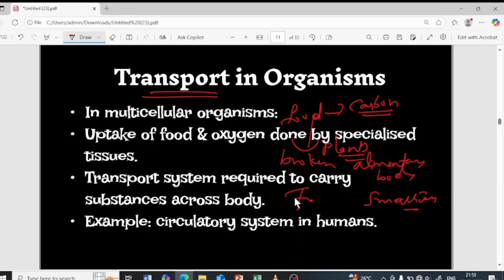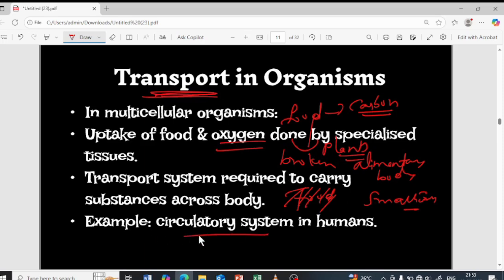Again, this food has to be broken down, right? For that, oxygen is necessary. In human beings and animals, and also in yeast cells, oxygen is necessary to break down the food, to undergo the respiration process. So the oxygen will be taken in, and it will reach the lungs. And after that? It has to reach the different cells in order to break down the food which has reached those cells. That is again done by the transportation system. Reaching this oxygen and this food to the different cells is done by the transportation system. Understood? I hope it is clear.